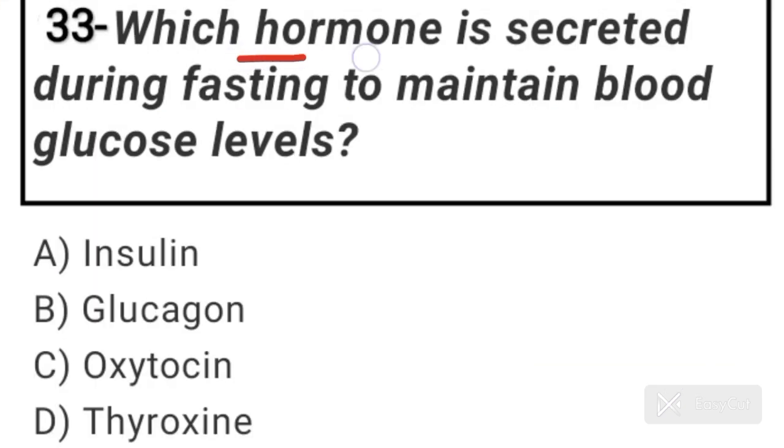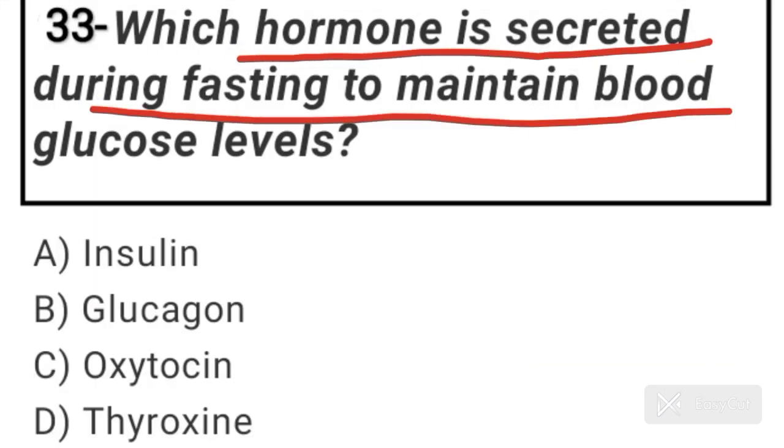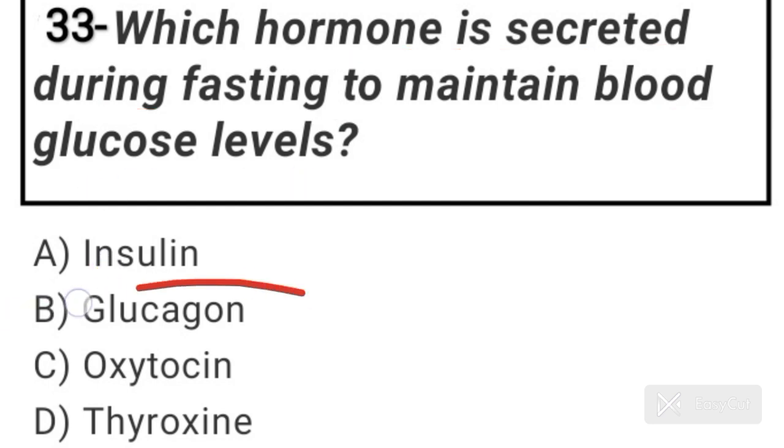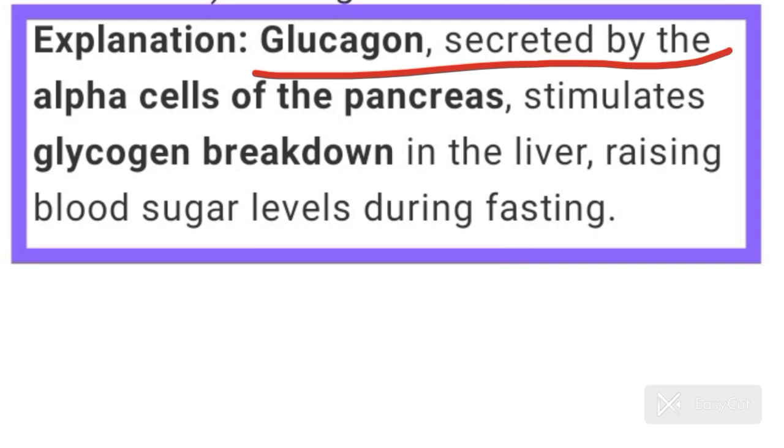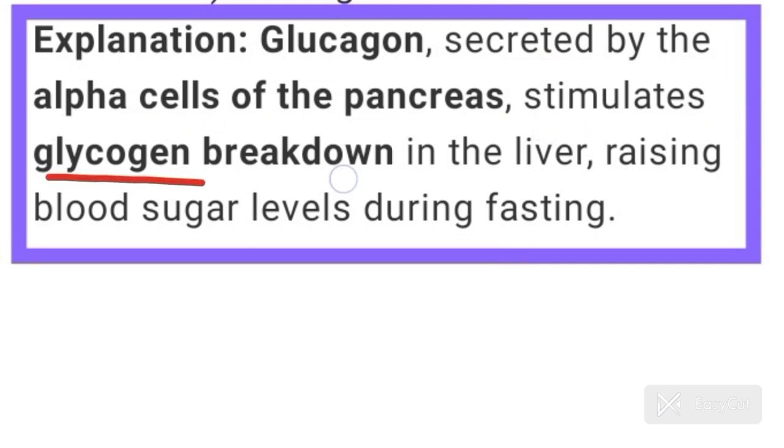Question number 33. Which hormone is released during fasting to maintain blood glucose level? Answer is option B, glucagon. Glucagon is secreted by the alpha cells of the pancreas. It stimulates glycogen breakdown in the liver, raising blood sugar level during fasting.